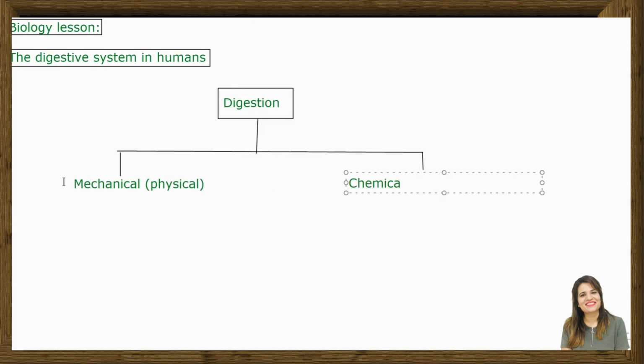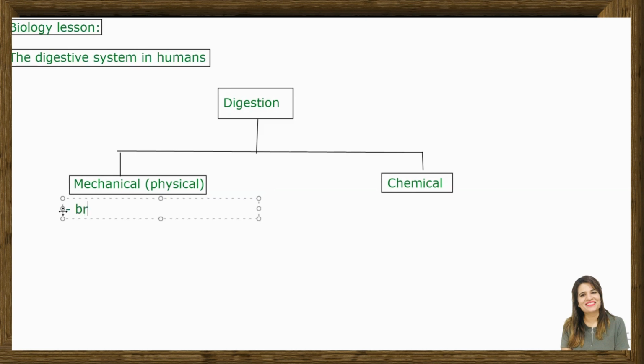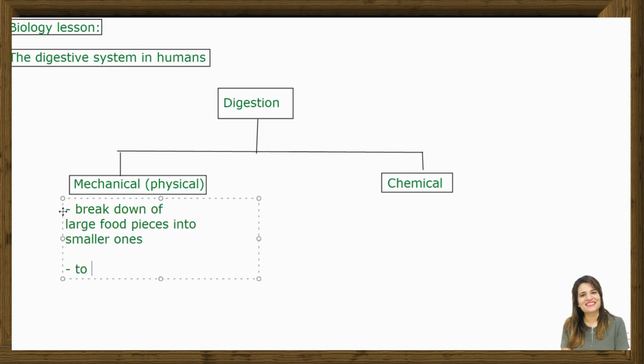Now, what is the difference between both of these digestions? We need to know the keywords in order to define them properly in our GCSE, IGCSE definitions. Definitely it is the breakdown, right? Breakdown of what? Large food pieces into smaller ones, to increase the surface area. Usually, it is done by what?